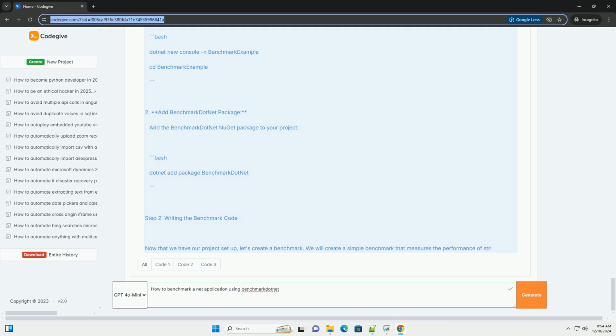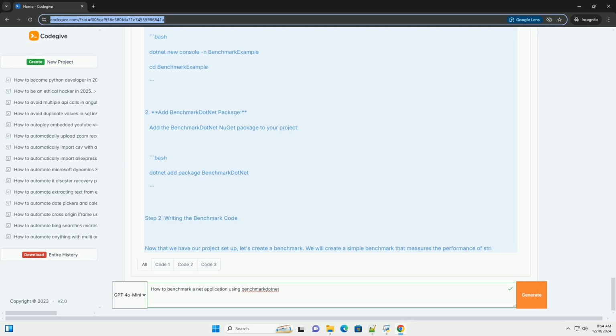return sum. A benchmarking method for calculating the sum using LINQ. Benchmark, public int SumUsingLinq, return numbers.Sum(). Public static void Main(string[] args), var summary = BenchmarkRunner.Run<BenchmarkTests>().